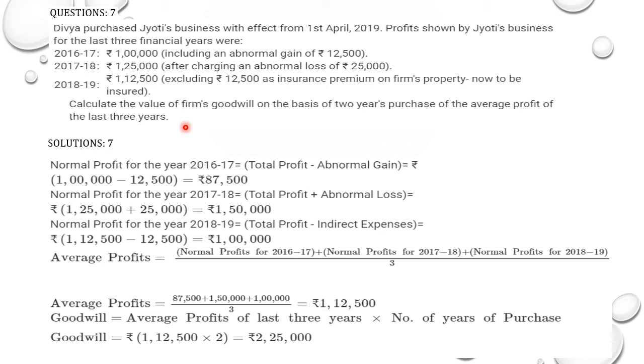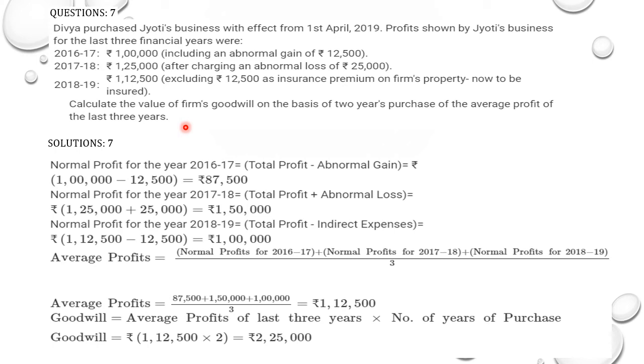I have explained it with a statement. You can do it in a tabular form also. You can create 4 columns: year, profit, adjustments, and then normal profit. And then you can write the amounts in the columns accordingly. What is to be deducted can be written in brackets. What is to be added can be written as it is. And then the normal profit can be found out.